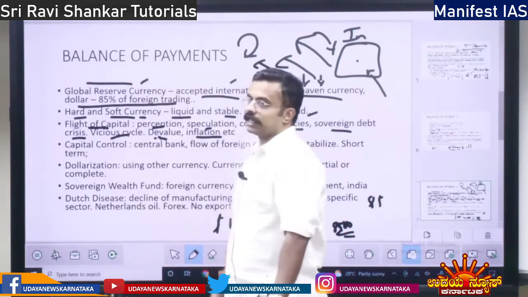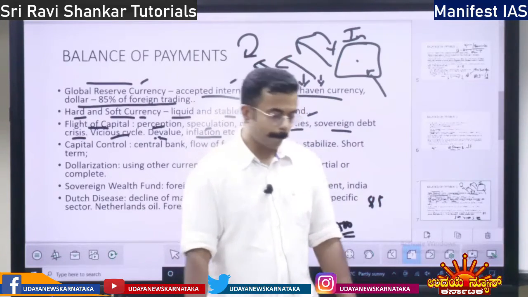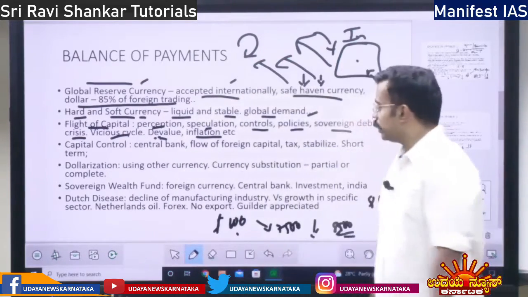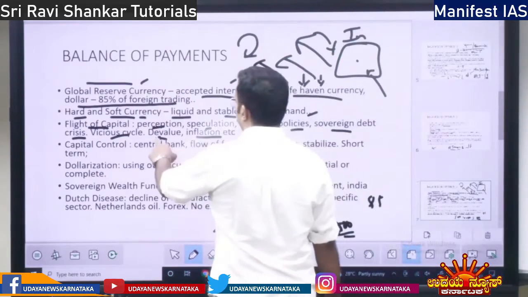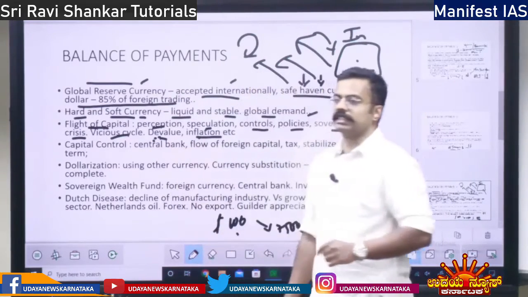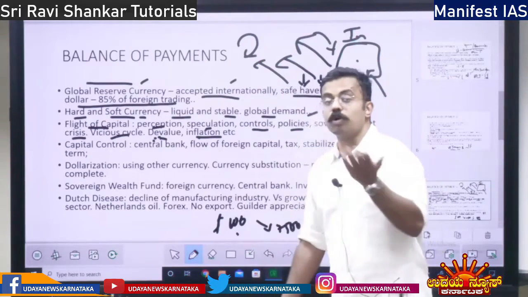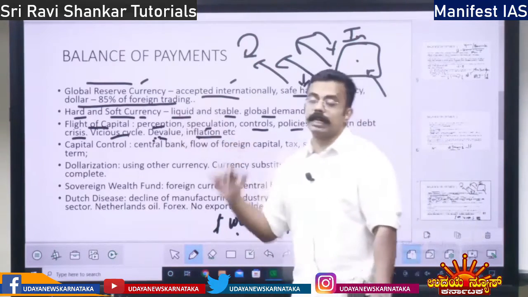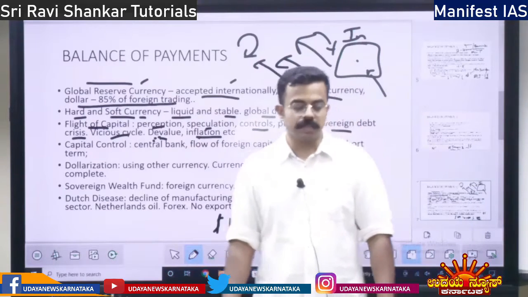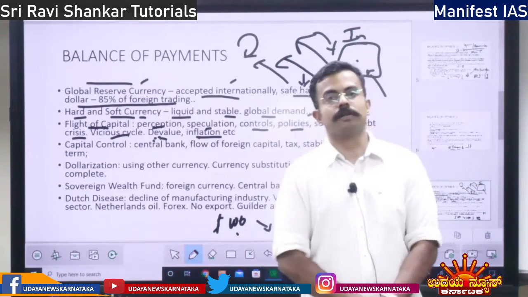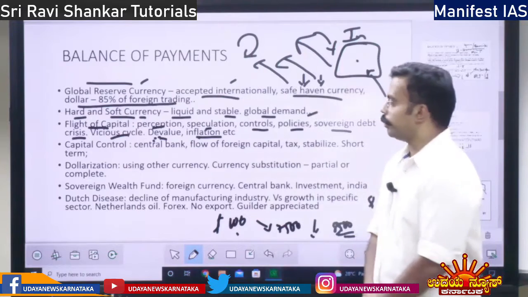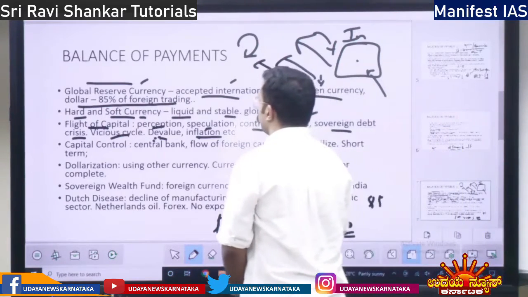Then you have inflation. When there is flight of capital, currency will devalue and inflation will rise. When there is more inflation, then also capital will go out of the country, because there is less belief in the economy. Then capital will go out of the country.